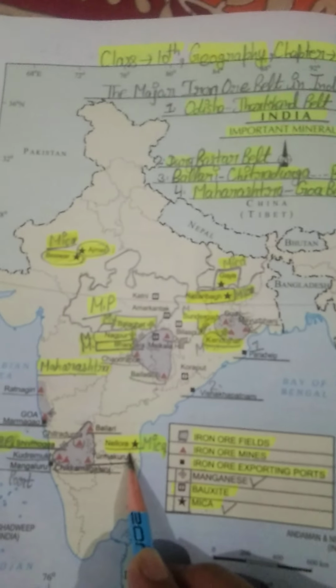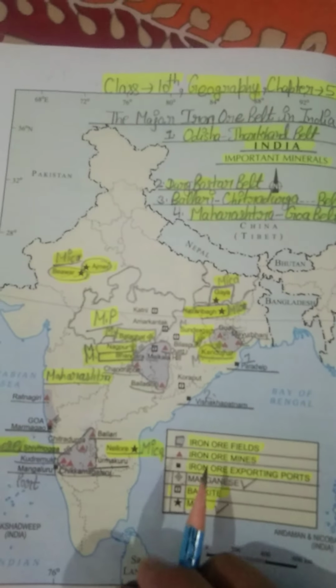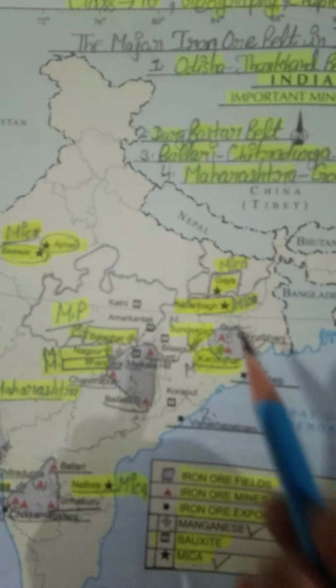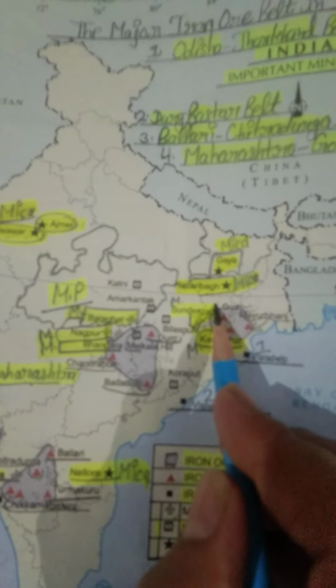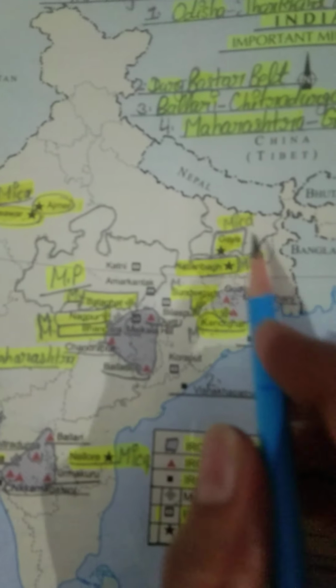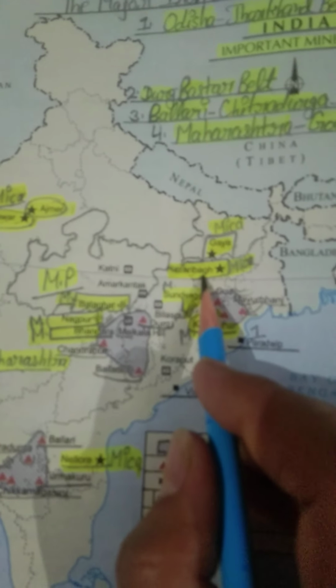Okay, students, so as a conclusion you can see that in India we have majorly 4 mica producing states. Number 1 Bihar, number 2 Jharkhand, number 3 Rajasthan, and number 4 Andhra Pradesh. Just learn the names of the places. Gaya is located in Bihar. Hazaribagh is located in Jharkhand. Nellore is located in Andhra Pradesh, and Ajmer and Bewar are located in Rajasthan. So these are the major mica producing places in our India.